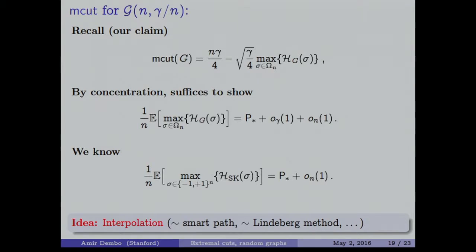So what we want to do is an interpolation, or a smart path, or a Lindeberg method. We want to move from this Hamiltonian to this Hamiltonian without causing too much of an error. If we can do that, we are done, because this computation here was done by others. It's the usual mathematician's way to get to the moon. You first take a rocket of somebody else almost to the moon, and then you jump the last step. So that's what we do here.